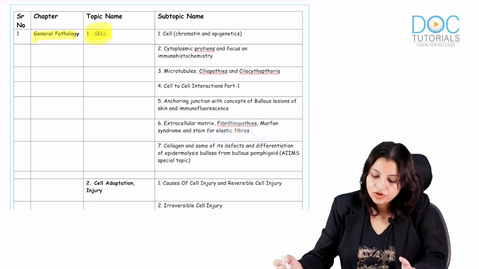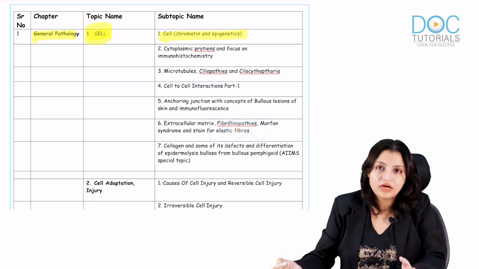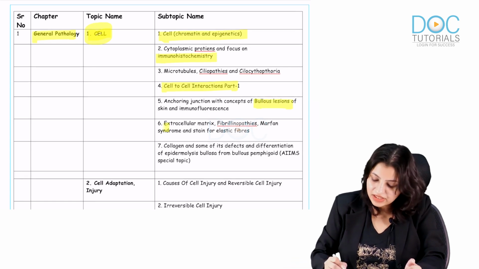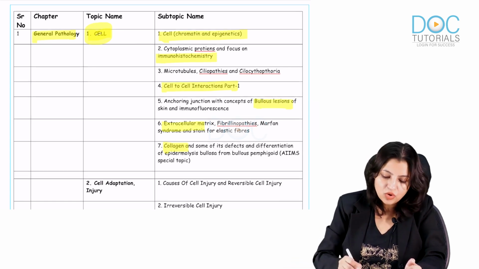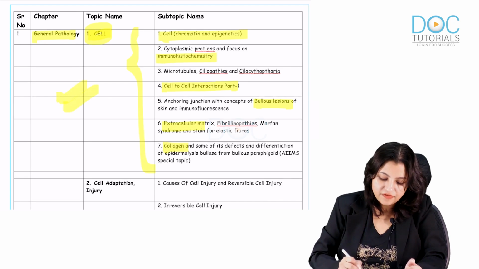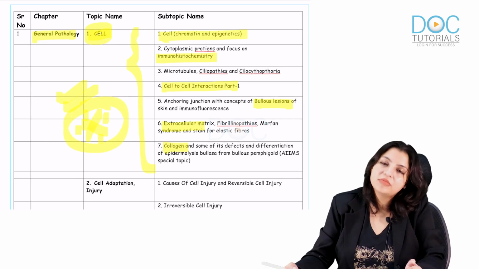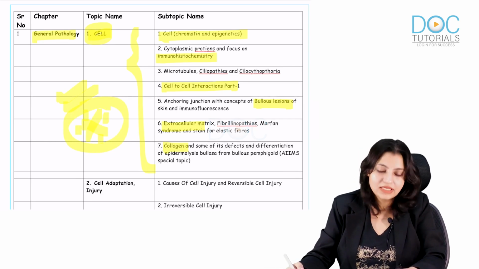In cell, I want you to revise all the chromatin, your immunohistochemistry details. I want you to know your cell-to-cell interaction, bullous diseases, extracellular matrix and collagen. So the whole cell chapter is a very high yield chapter. With all the integrated points that can be asked to you, you should know your cell chapter.